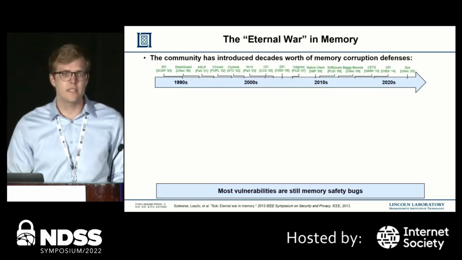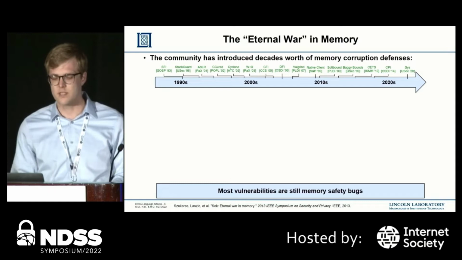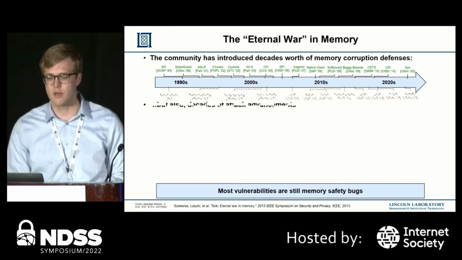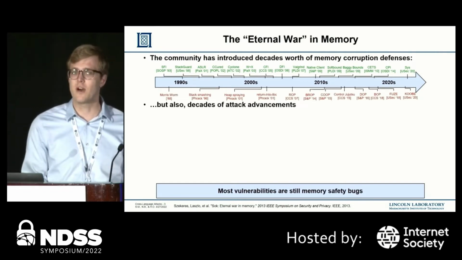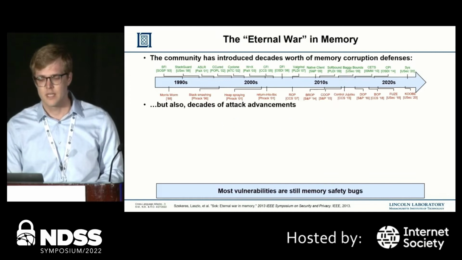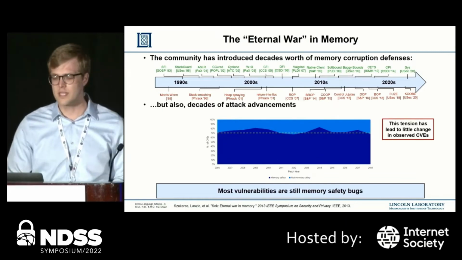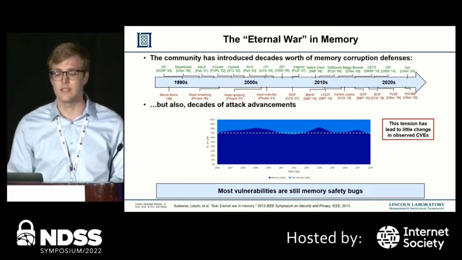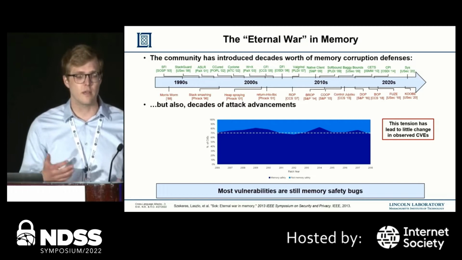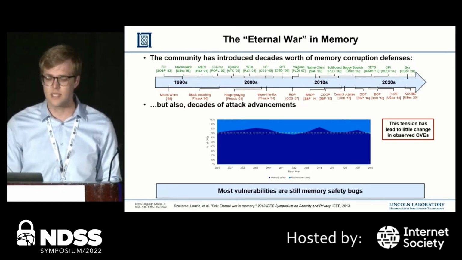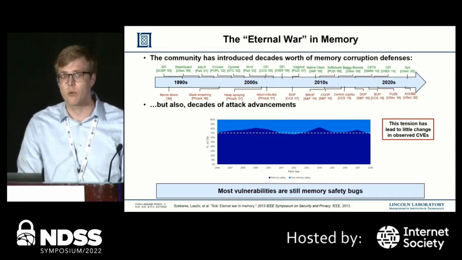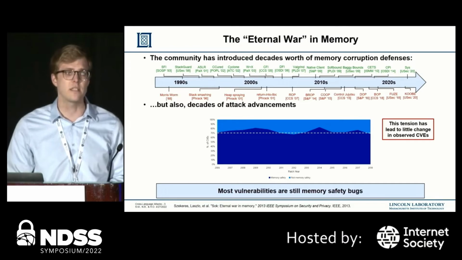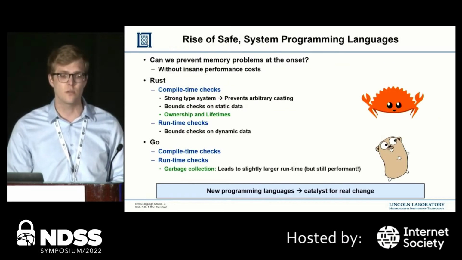So in order to get to the origin of some of these various defenses, we can see that throughout the last few decades, many defenses have been proposed, but unfortunately, they're typically followed by some other advanced attack. So this eternal war has led to a tension that keeps the observed CVEs stagnant. You can see in this graphic in the middle that between 2006 and 2018, around 70% of all the CVEs reported at Microsoft were related to memory safety. And actually, these statistics are also reported by other companies such as Google.